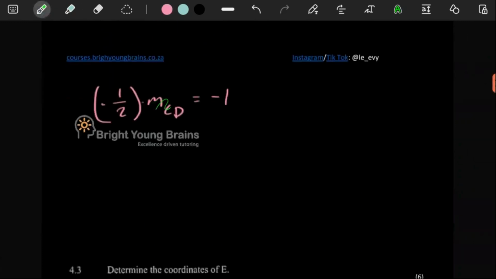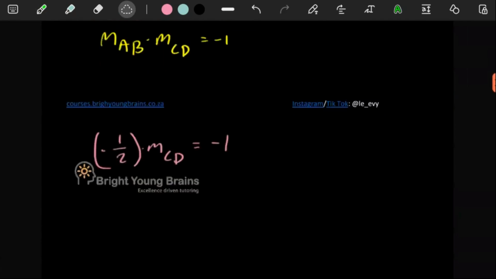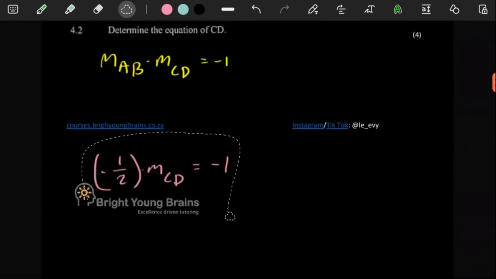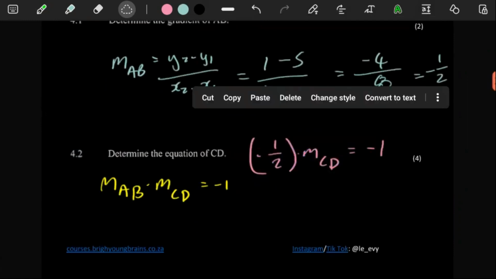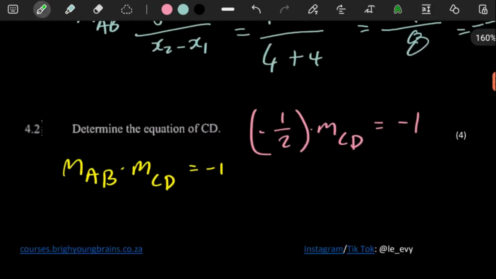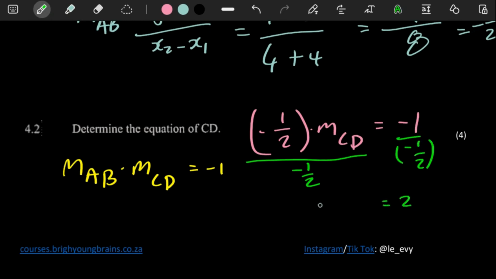So to work out this gradient, we can just divide both sides. Let me put this over there. So for this, we can just divide both sides by -1/2, and then you can just put this in your calculator. -1 divided by -1/2 is +2. So these would go away. The gradient of CD is just +2.